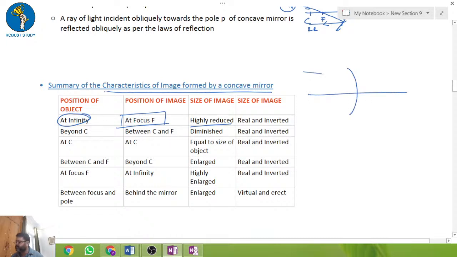So suppose this is the picture. If the rays are coming from the incident side, and this is our center of curvature, I'll extend it a little bit bigger. So this is our focal point. It will be forming like this.